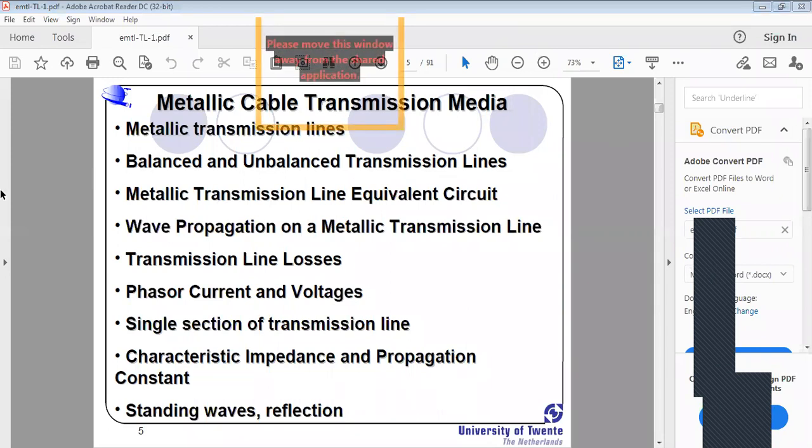Generally, there are two types: balanced and unbalanced transmission lines. Balanced transmission lines and unbalanced transmission lines. We already discussed them, but we will discuss them again later, because this is not an early concept. Next, the metallic transmission line equivalent circuit.